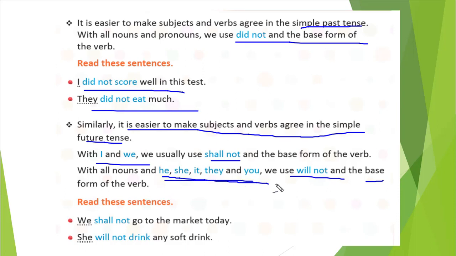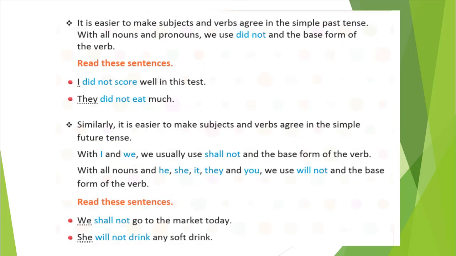And when he, she, it is given, that time we will write will not. Right? That is the difference. Nothing much difference is here. Understood, students? Shall not or will not. Okay, shall we go further to the next slide? I hope you understood. So let's go for it.